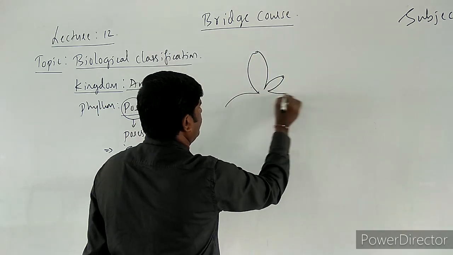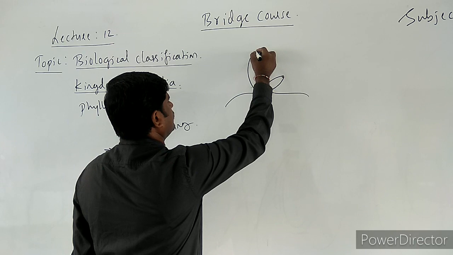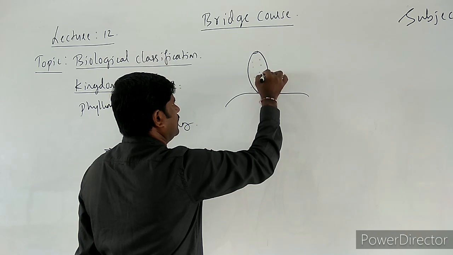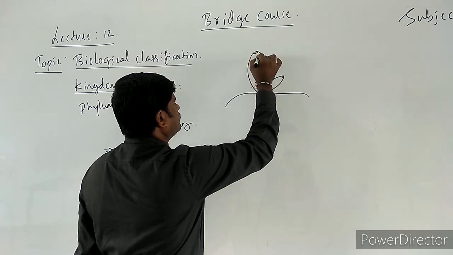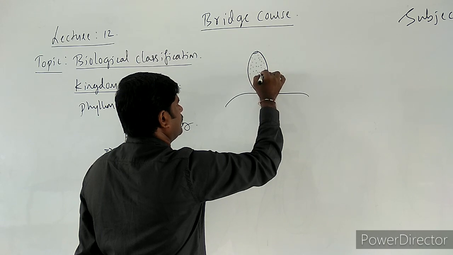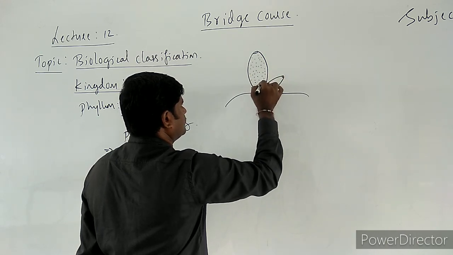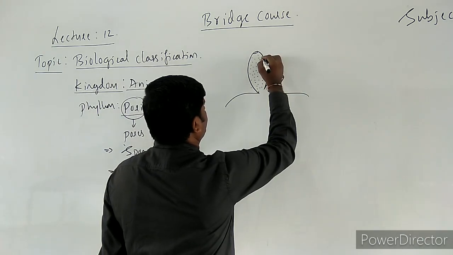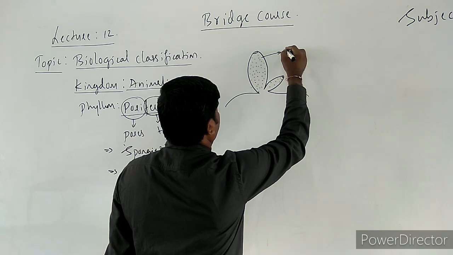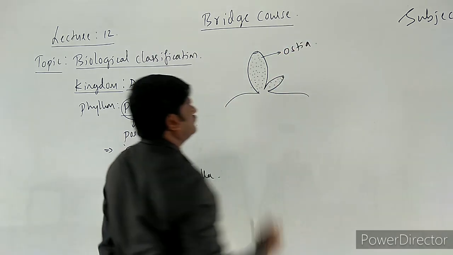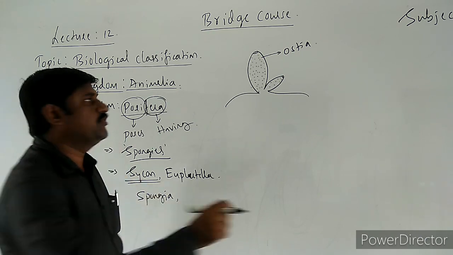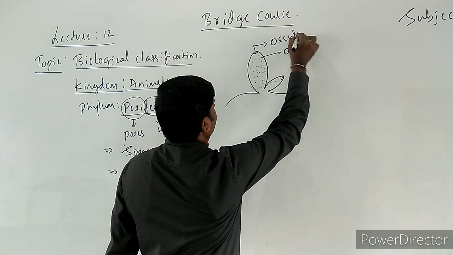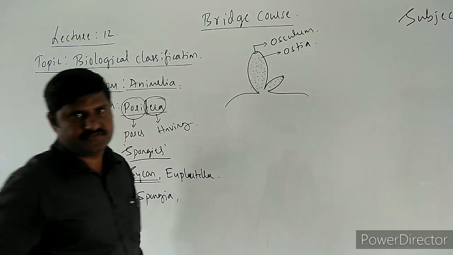See, the body of this animal is just like this, and on the body you will find many pores over it. What are present on the body? Pores, right? And these pores are called ostia. And there is a large pore at the tip of the body, called the osculum.